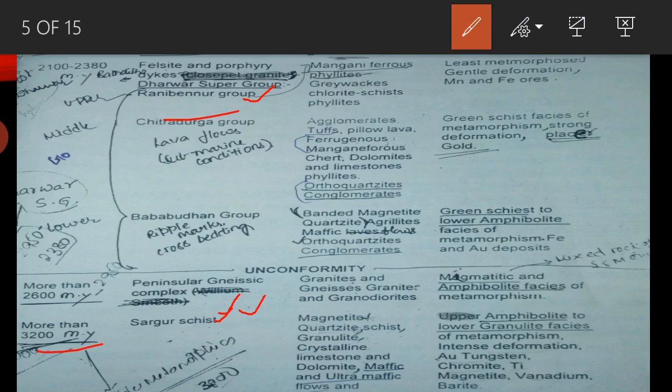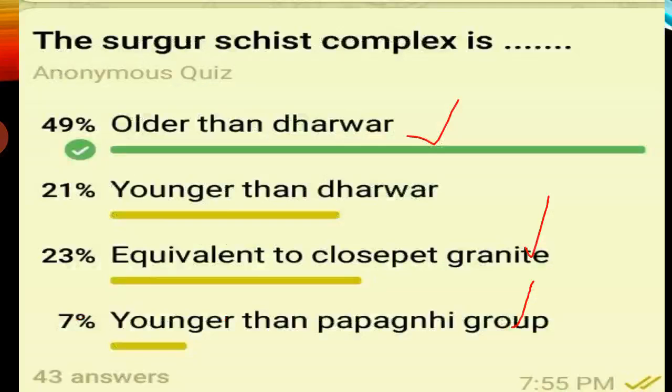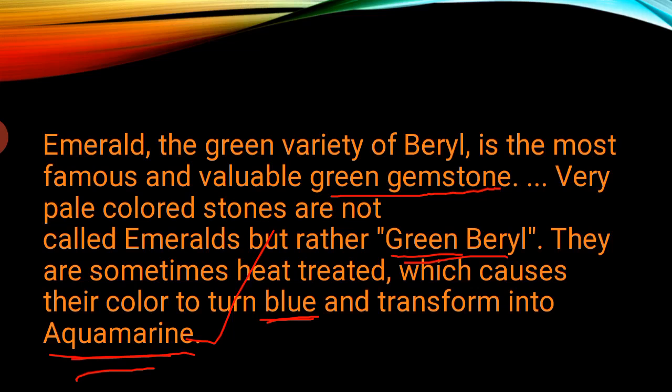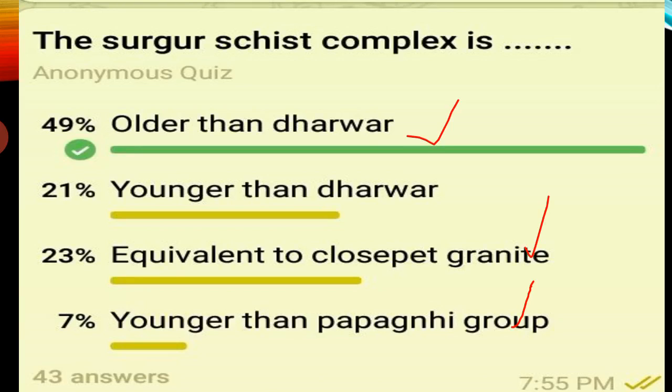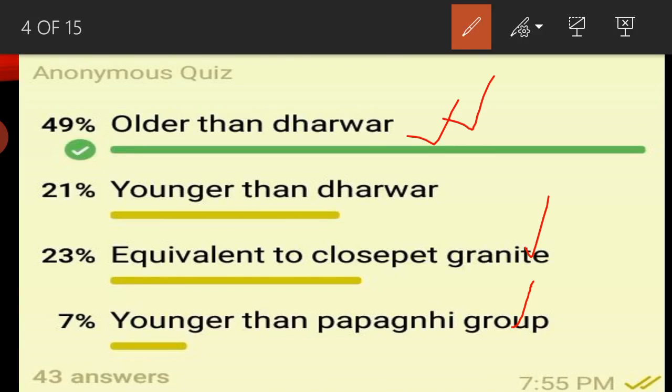So this is the Darwar group. These belong to 2100 to 2380 million years age. So this is the older, and this is the younger. The Thargocyst complex is older than Darwar, so the correct answer is A. Only 49% gave this answer, older than Darwar. Please remember it, don't make the mistake again.